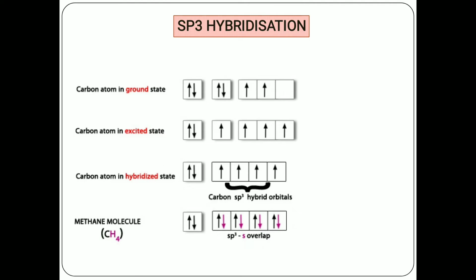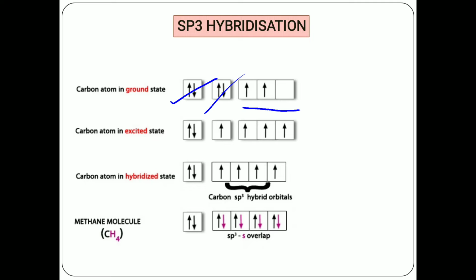Look at how the electron gets excited. In the ground state the carbon atom has a first s orbital, a second s orbital, and then three p orbitals. In the first s orbital there are two electrons, giving the configuration 1s2. Then the second s orbital again has two paired electrons, that is 2s2. In the p orbitals, px, py and pz, carbon has only two electrons, so px and py are filled.